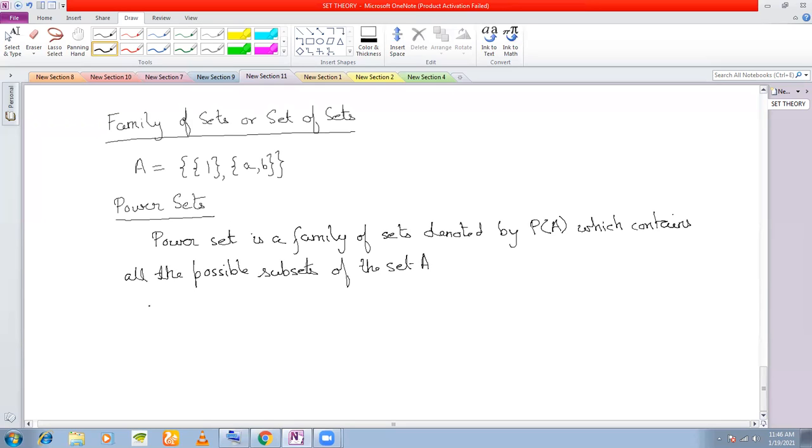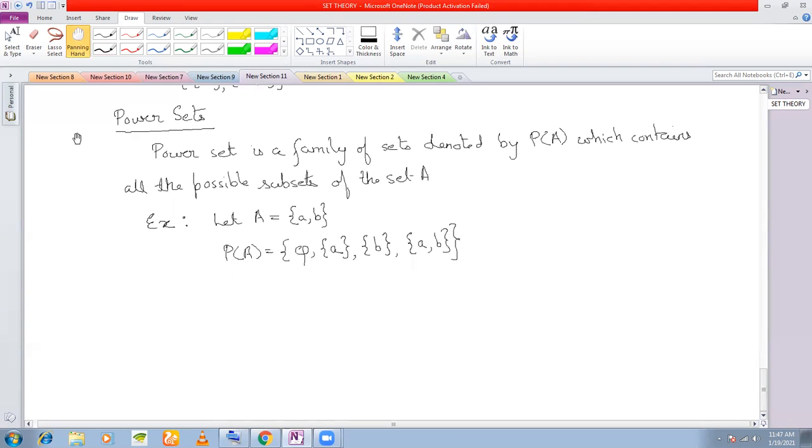This means that suppose I have a set A equal to {a, b}. Then what should be the power set of A? The power set of A will be first of all the null set. Then what are the possible subsets of {a, b}? First is the singleton set {a}. Next subset is the singleton set {b}. And next subset is the set A itself. This is called the power set of A.